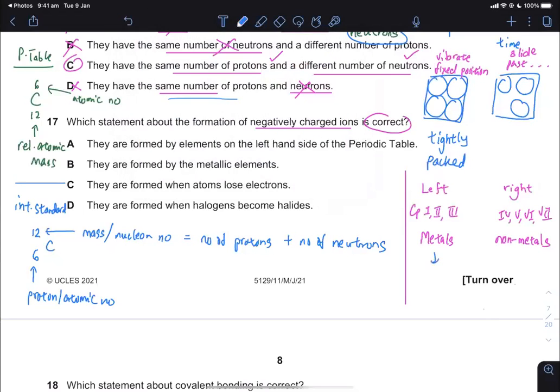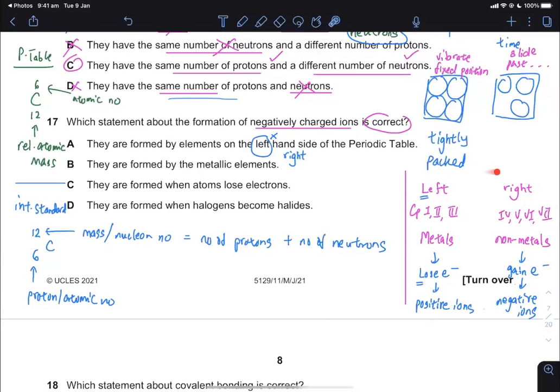The metals will lose electrons. Think about the L and the L, the left-hand side loses electrons. When the metal loses electrons, you get positive ions. On the other hand, when the nonmetals gain electrons, they accept electrons. Electrons are negatively charged. When you gain negative charge, you form negative ions. Now, which statement about the formation of negatively charged ions is correct? They are formed by elements on the left side. That is wrong. It's the nonmetals on the right side that will gain electrons.